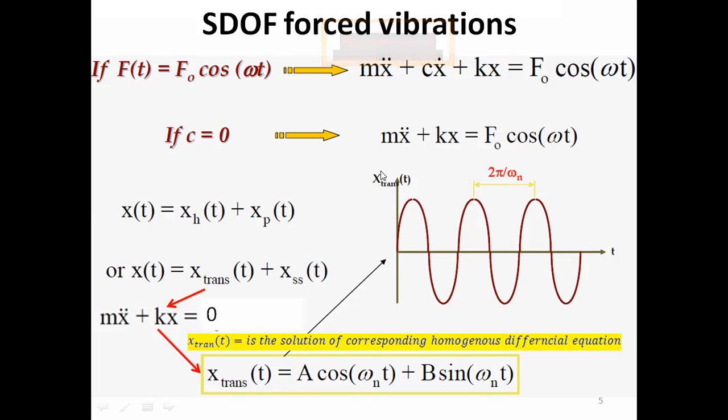This is the time period. Along the vertical, we have the x transient of time, and along the horizontal, we have time.